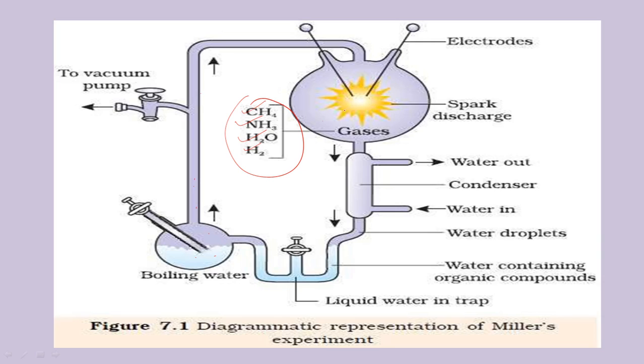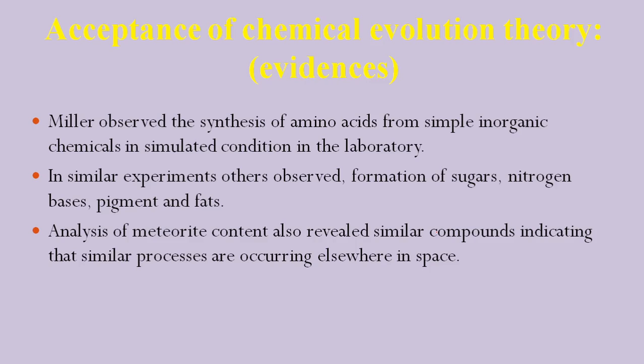Now, how is this theory accepted? The Oparin-Haldane hypothesis, experimentally performed by Miller, was accepted because some other scientists also performed this experiment and observed the formation of sugar molecules, that is carbohydrates, CnH2nOn, and nitrogenous bases: adenine, guanine, cytosine, thymine, and uracil.